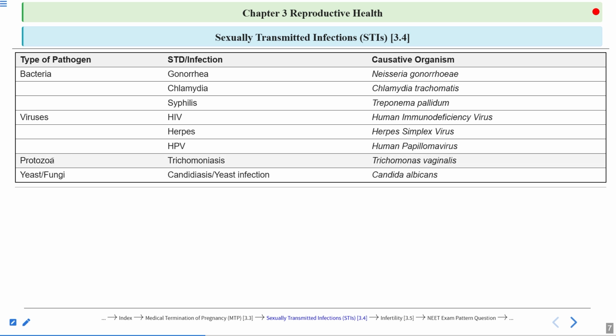Then STDs can be caused by protozoans also. Example is trichomoniasis. This is a disease which is caused by Trichomonas vaginalis. Then STDs can be caused by yeast also. Example is candidiasis, caused by Candida albicans. So this table is very important from the NEET point of view.